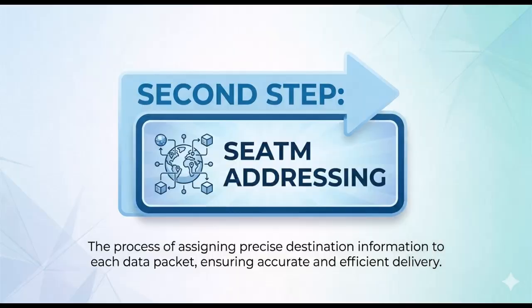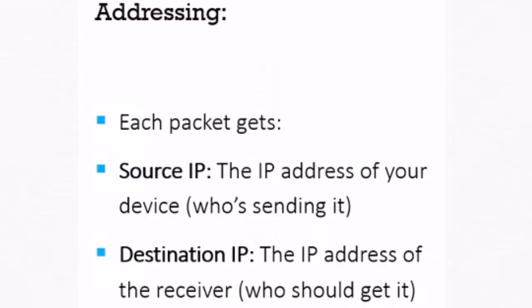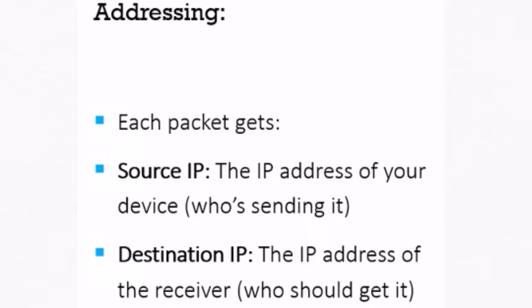The second step is addressing. In addressing, each packet gets a source IP and a destination IP. The source IP is the IP address of our device, the sender's device, and the destination IP is the IP address of the person who is going to receive our information. Or simply we can say that it is the IP address of the receiving device. For example, we are going to send our data through an email to someone. Our IP will be the source IP and the receiver's IP will be called the destination IP, where our data will hit.